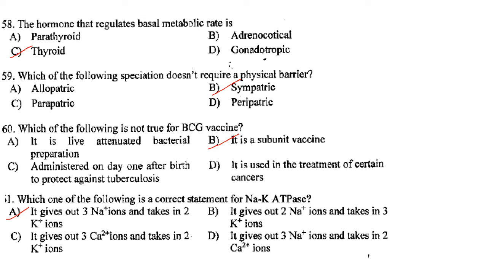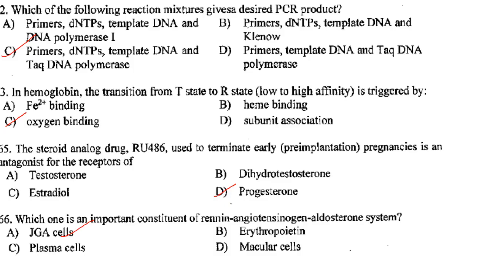Then which of the following is not true for BCG vaccine? It is a subunit vaccine. Answer is option B. Then which of the following is the correct statement for Na-K ATPase? So it gives out 3 Na positive ions and takes in 2 K positive ions. Answer is A. Then which of the following reaction mixtures gives a desired PCR product? So primers, dNTPs, template DNA and Taq polymerase. Answer is option C.